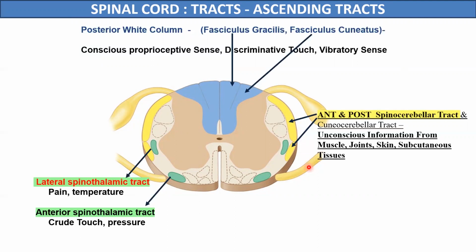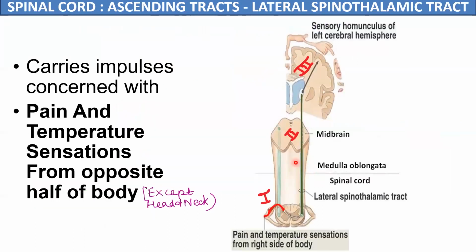First, the spinothalamic tract, and in it, we will first study the lateral spinothalamic tract. The lateral spinothalamic tracts carry the pain and temperature sensations from the opposite half of the body. They carry pain and temperature sensation from the whole of the opposite half except for the head and neck region, where these two sensations are carried by the trigeminal nerve.